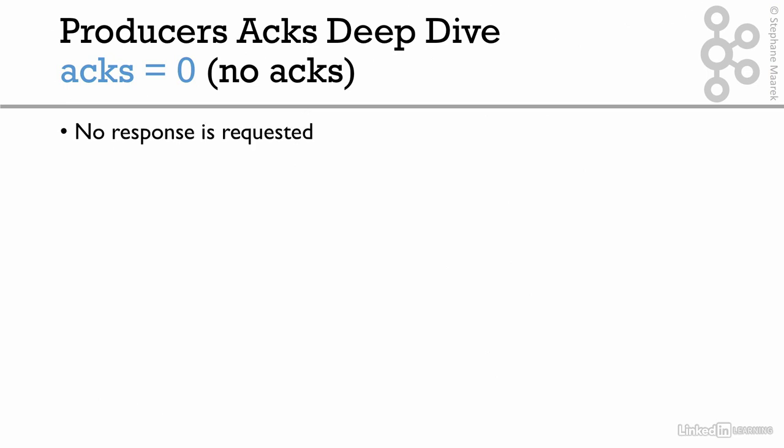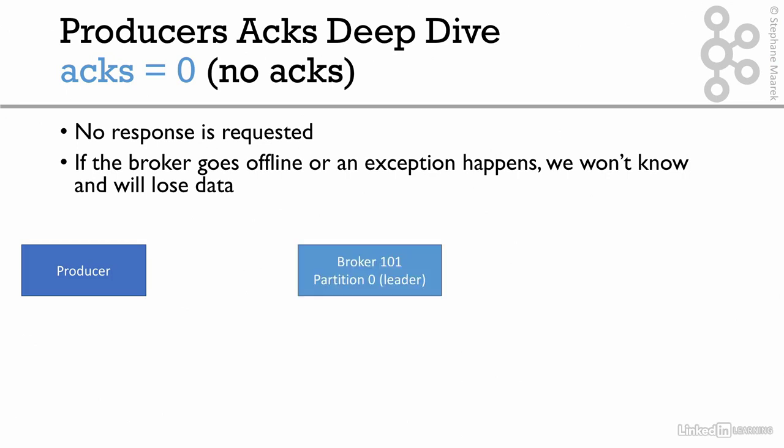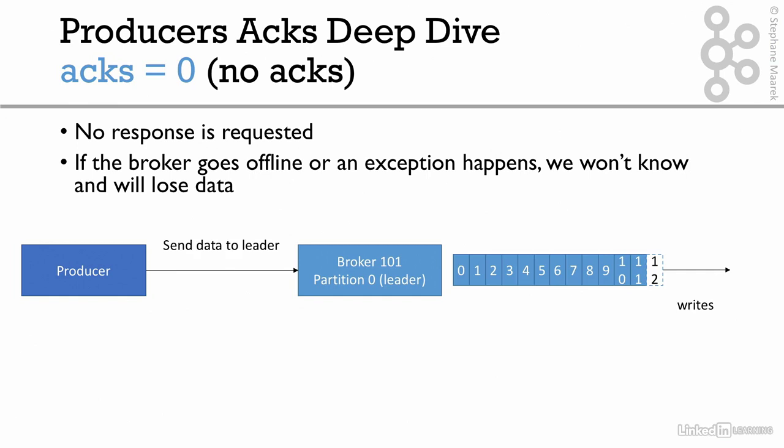So Acks equals 0, as you know, is no response is requested from the broker. And so if the broker goes offline or an exception happens, we won't know and we'll lose data. So here's how it looks in a graph. We have the producer and we have the broker 101, which has one partition for now, and it's a leader of that partition. So the producer sends data to the leader, but because Acks equals 0, the broker will just do the writes, okay?